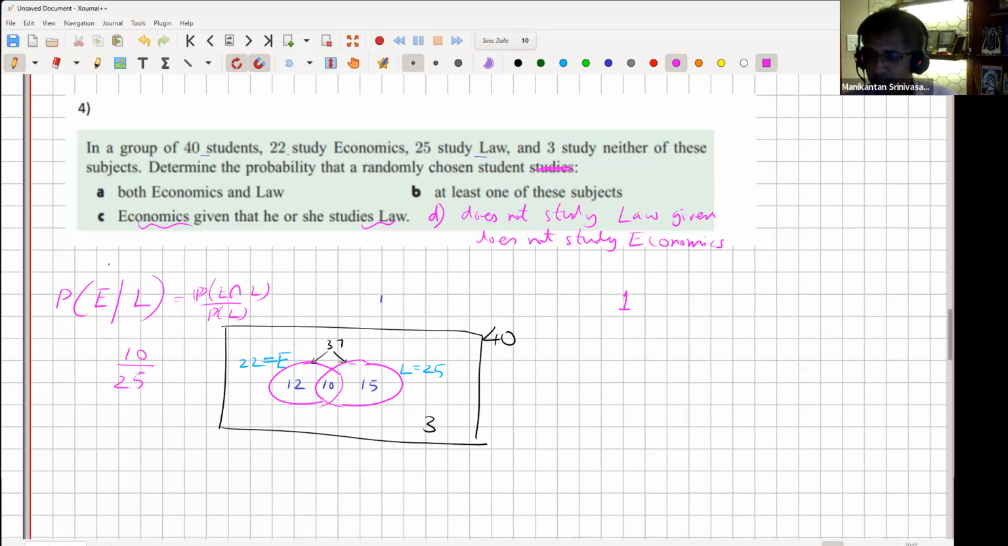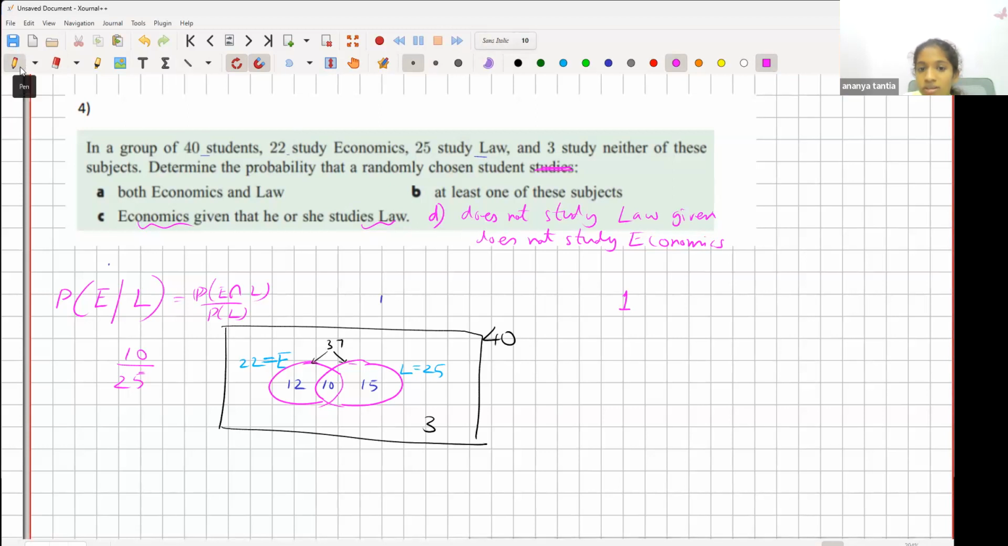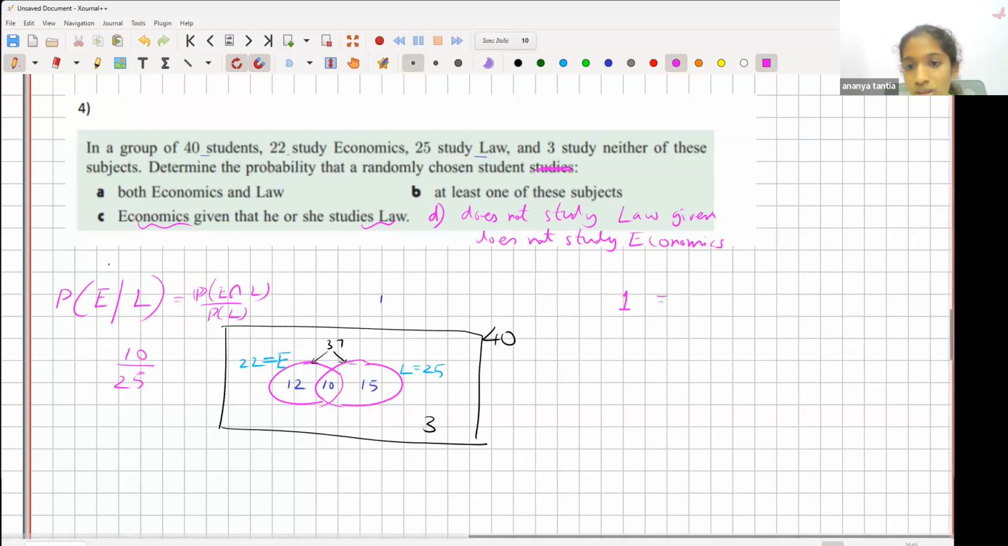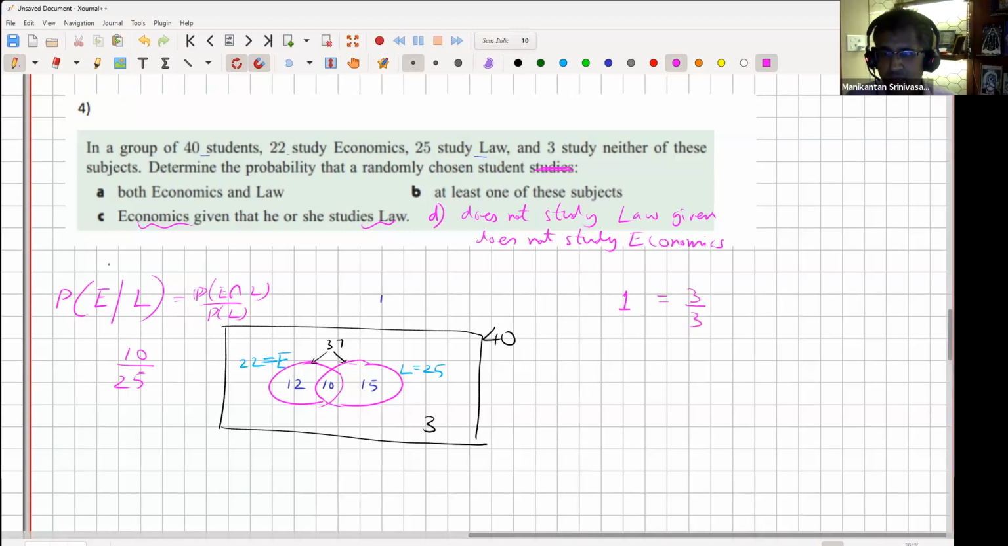Ananya, the first Ananya, right? Why do you say it's 1? It may be 1. Just tell me why it's 1. Because if a student doesn't study economics, other than 3 students, all of them study law. So there's only 3 students who don't study economics and law. So you're saying it's 3 over 3. That's why it's 1.